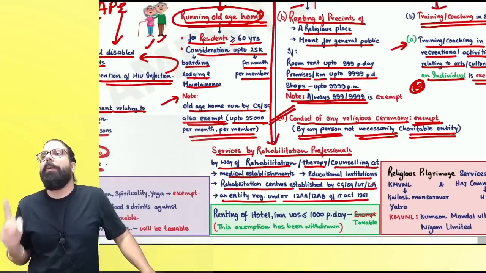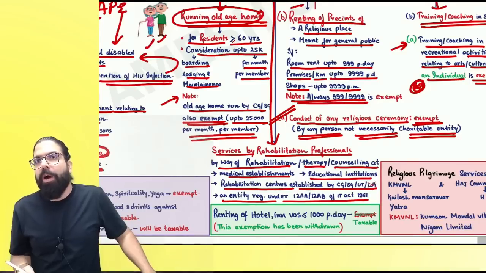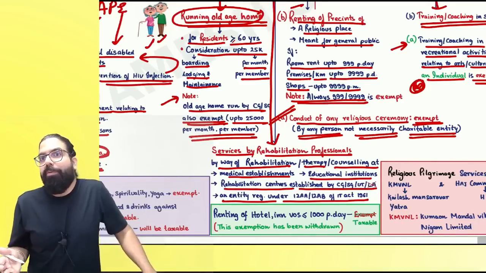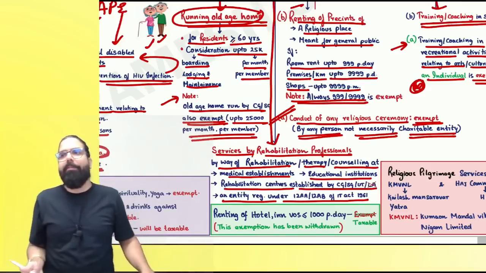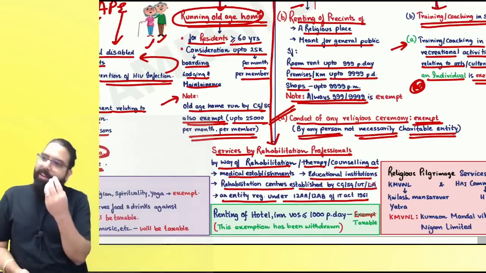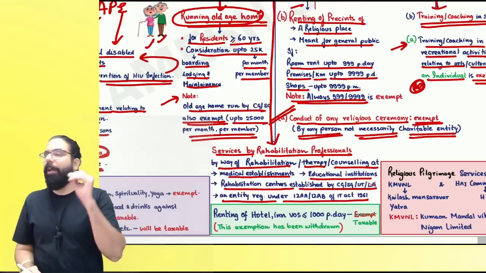See, I'm telling you, in the exemption chapter, at least 10, 12, 15 points are amended. Out of that, only 2, 3 will come. So people who are thinking of leaving exemption and going, first of all, you are not doing correct. Secondly, something is better than nothing. You can at least read the amendment and go. Can I go ahead, everyone? I never suggest leaving the exemption chapter. Can we go ahead, everyone?